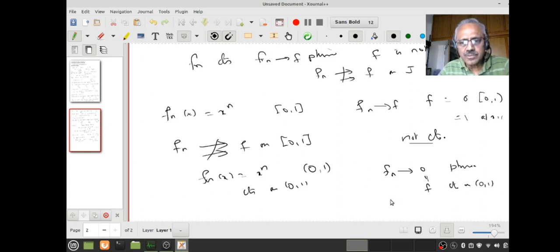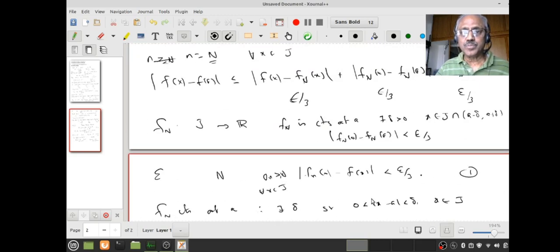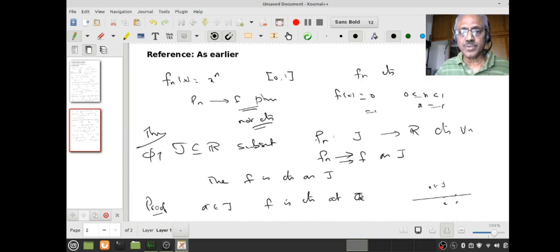Can I conclude fn converges to f uniformly? No. We already know this is not uniformly convergent on the open interval (0,1). Do you understand this? Please pay attention. This is something very crucial. Therefore, the theorem we proved is a sufficient condition.